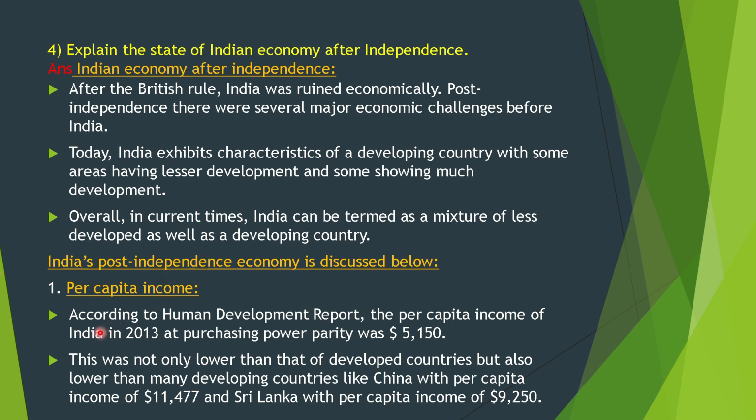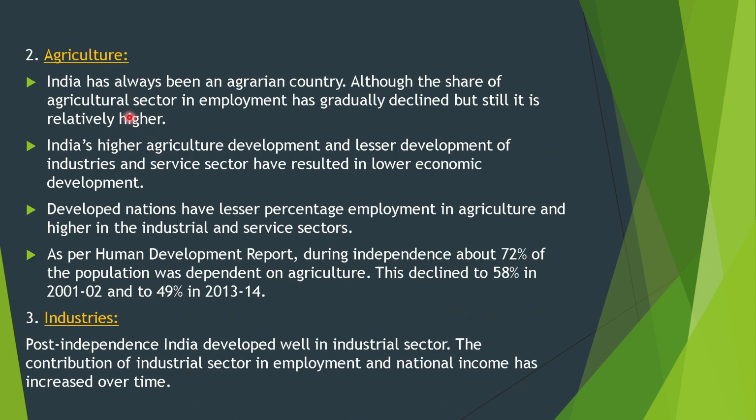Per capita income. According to the Human Development Report, the per capita income of India in 2013 in purchasing power parity was $5,150. This was not only lower than that of developed countries but also lower than many developing countries like China, with a per capita income of $11,477, and Sri Lanka, with a per capita income of $9,250.